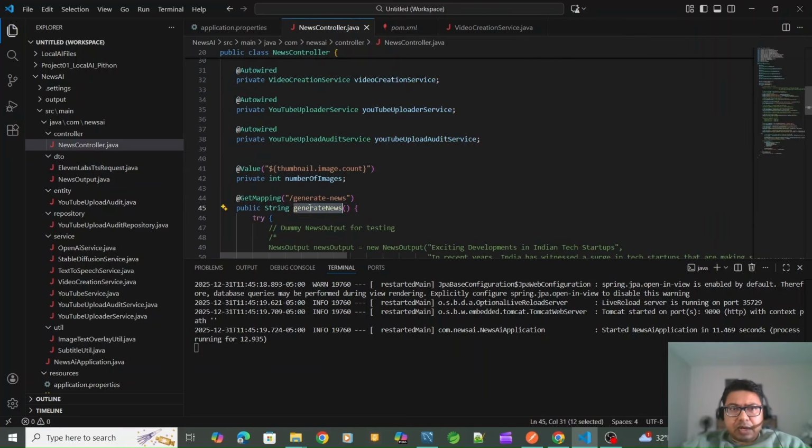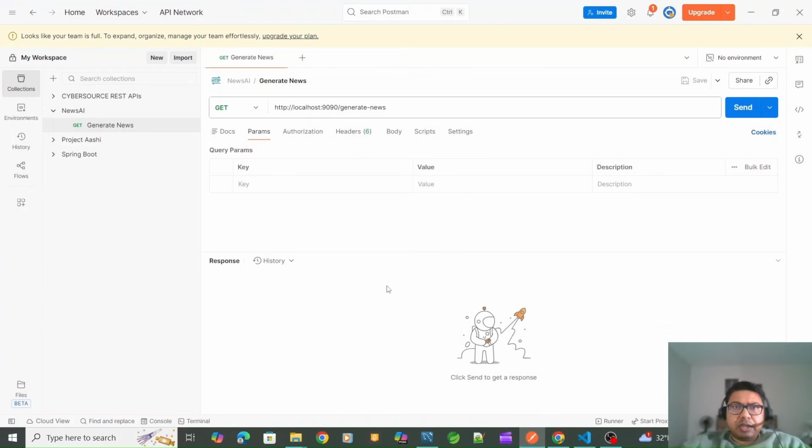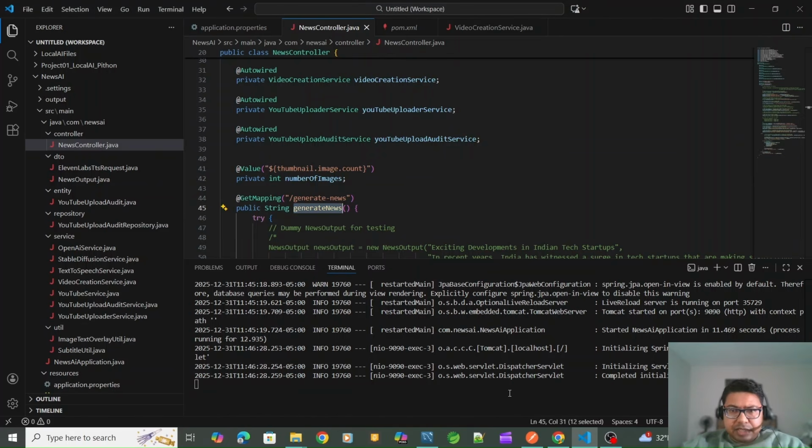I can invoke this through cron jobs, at any specific time or time interval, but for testing purposes I'll invoke it from Postman. This is running on my localhost, as you can see, and I am hitting this API, and see, the magic will happen here.